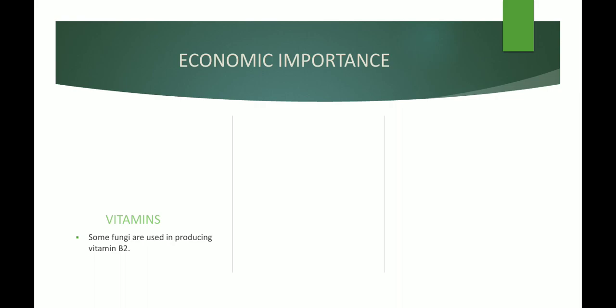So this B2 vitamin helps in breaking down of carbohydrates and also helps in consuming all the oxygen present in the cell. So one fungi which is used in producing vitamin B is Ashbya gossypii.